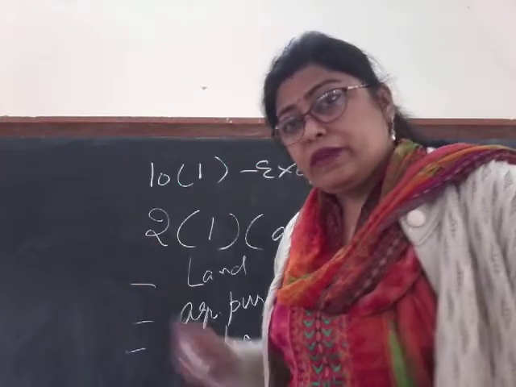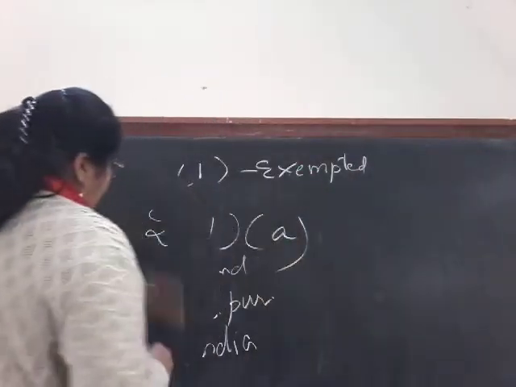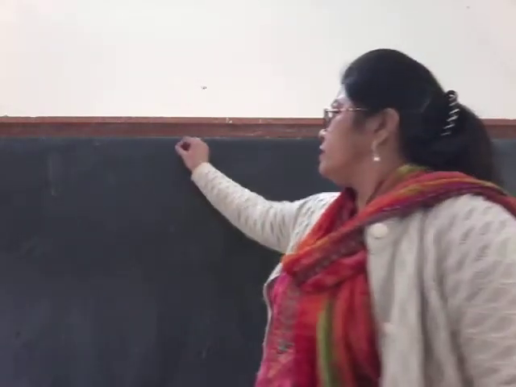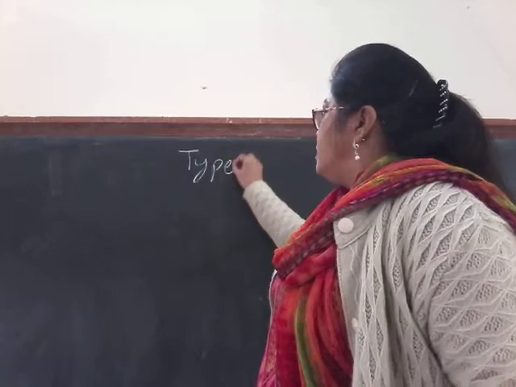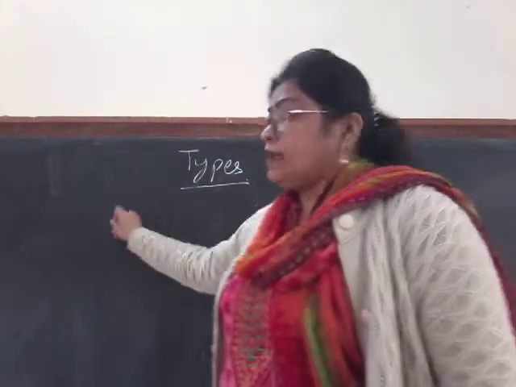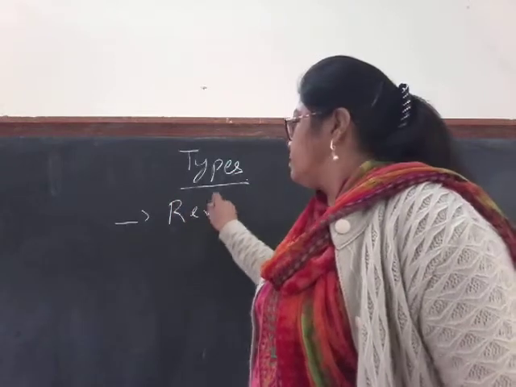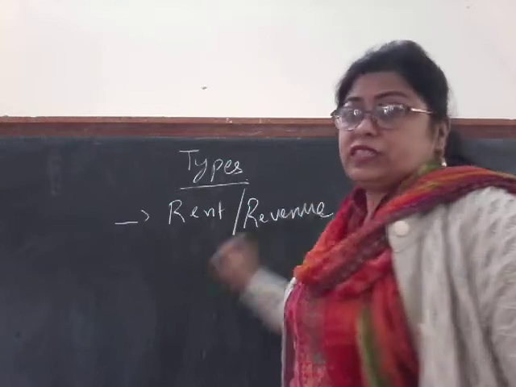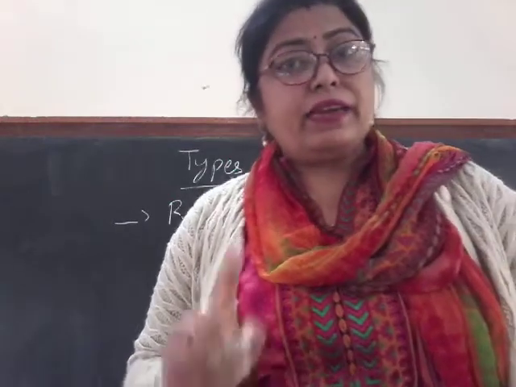Now moving further, types of agricultural income. So what are the various types of agricultural income? The first type is any rent or revenue which is derived from agricultural land.